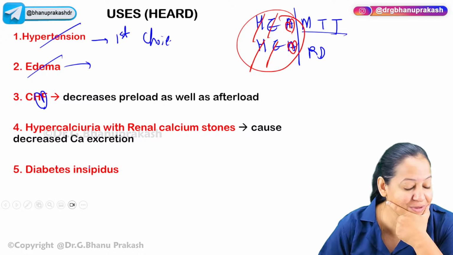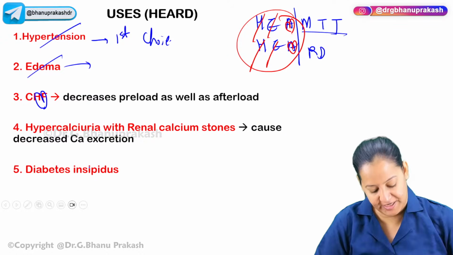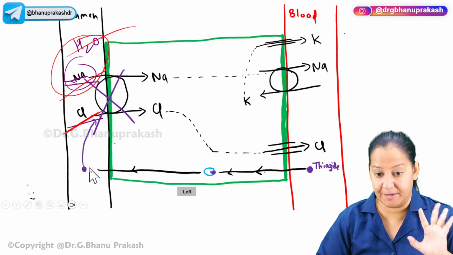Now, I want to explain you something here. What should I explain you here? How should I explain you? Now, it's difficult. Please understand.